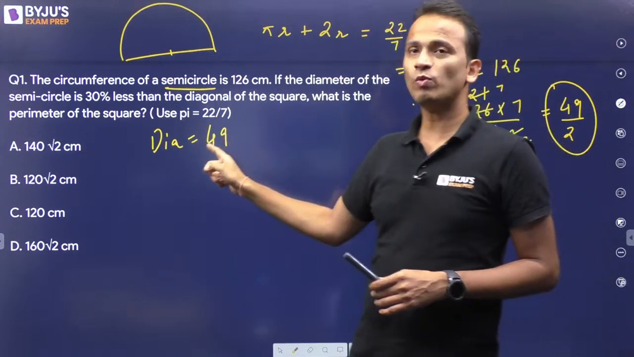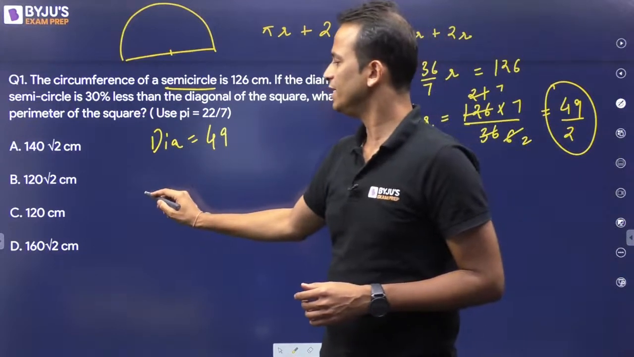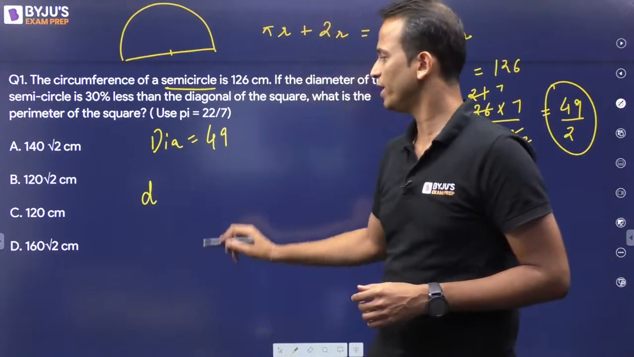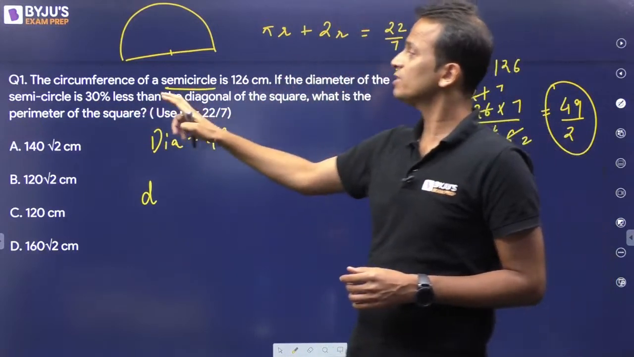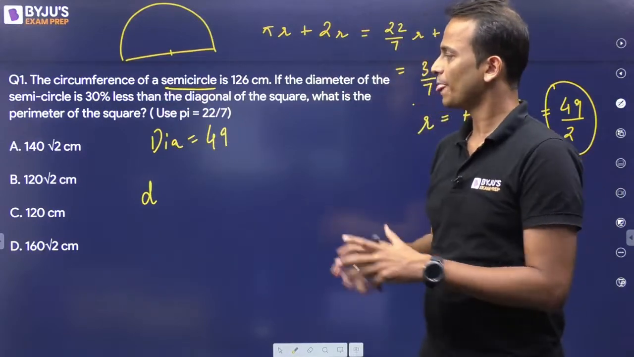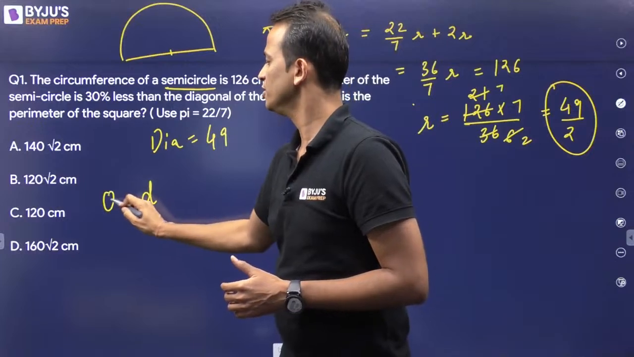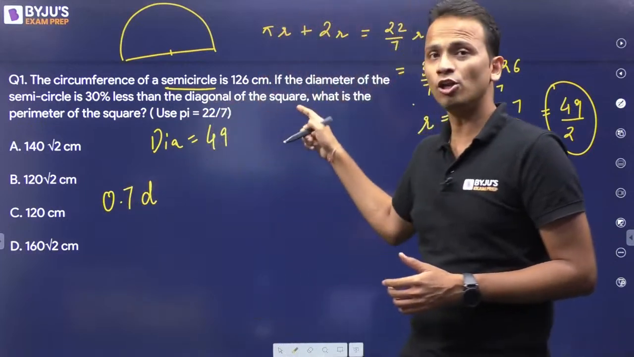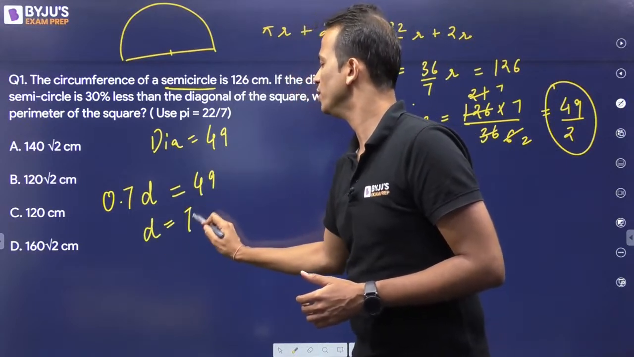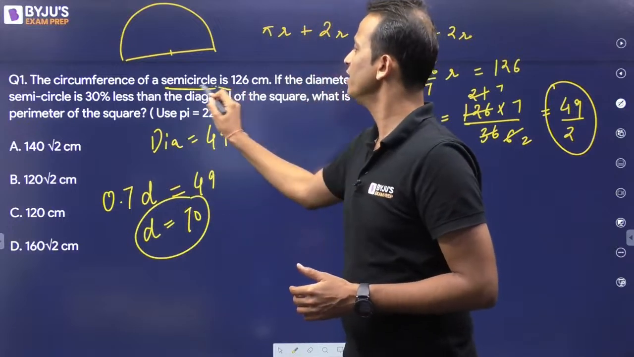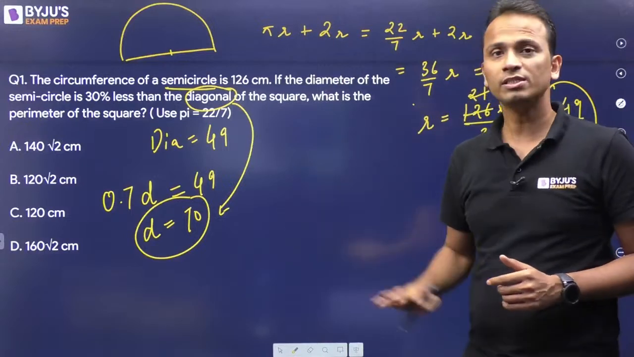Now 49, this value is 30% less than the diagonal of the square. So let's say D is the diagonal of the square. The diameter is 30% less than the diagonal. So if D is the diagonal, that means 0.7 times the diagonal of the square is equal to 49. So the value of D will be equal to 70. That is the diagonal of this square. So diagonal of the square is equal to 70.